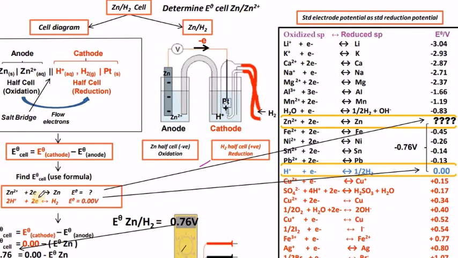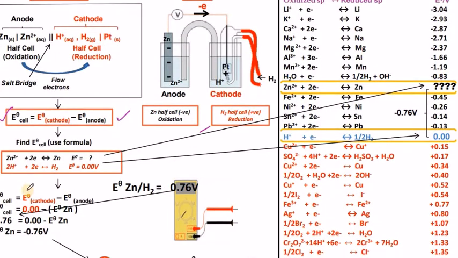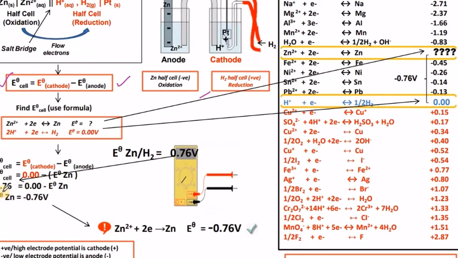There are two diagrams given because we need the reduction potential value of zinc only in this experiment. For that we will use the formula E naught cell equals E naught cathode minus E naught anode. In this formula, the zinc value we don't know, that is the E naught value of zinc, but the cathode hydrogen is considered as 0. So the reference electrode E naught value is always considered 0 here.